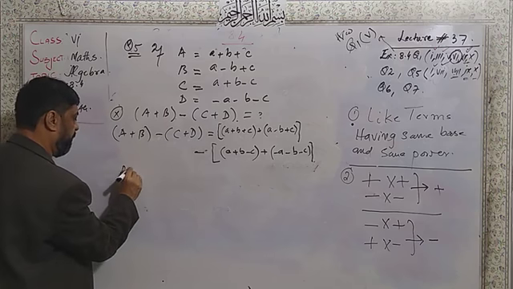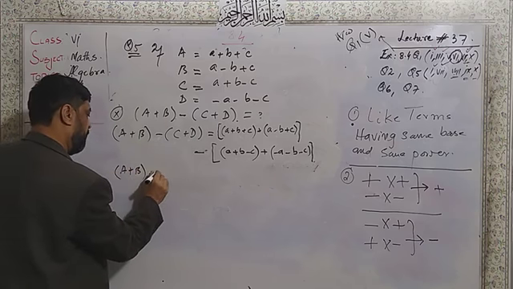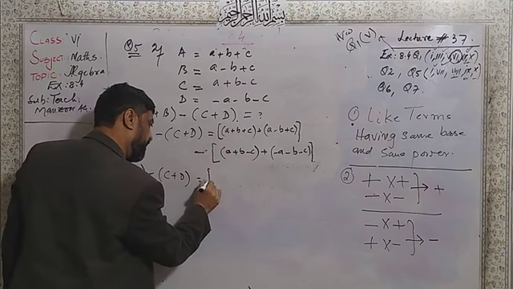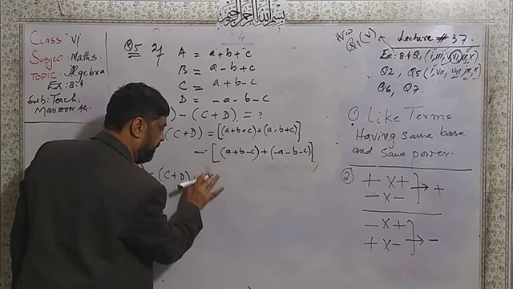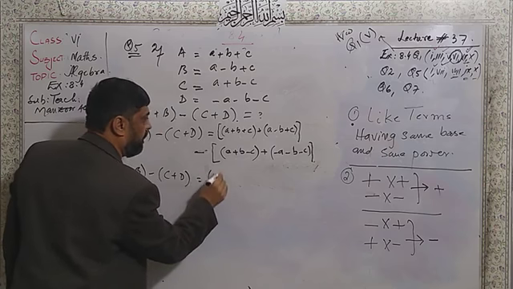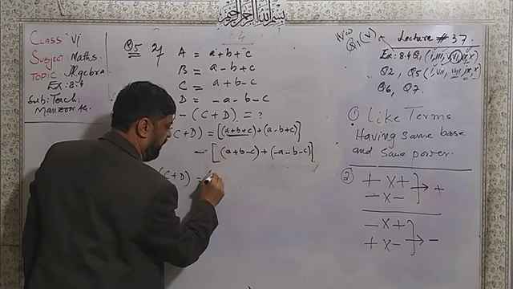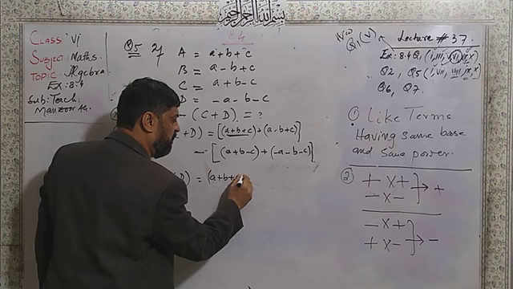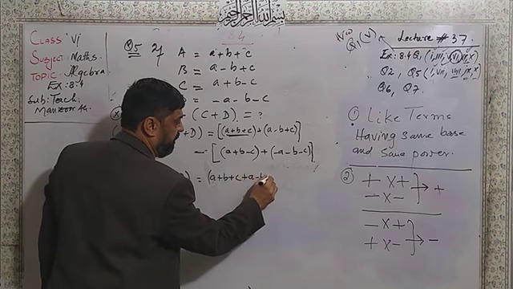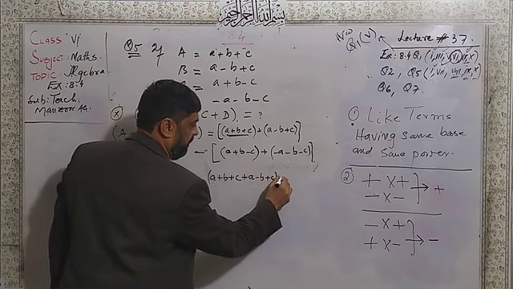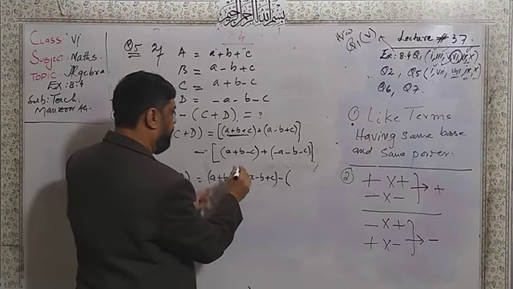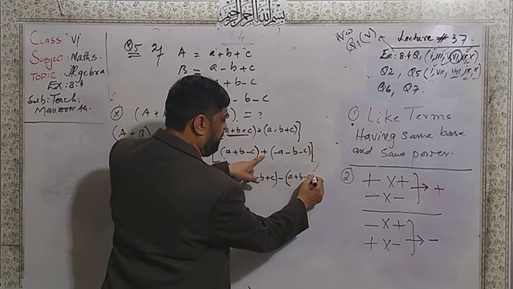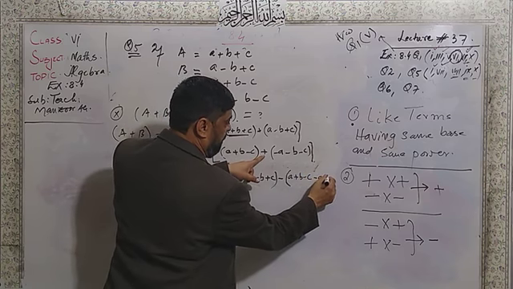This statement, A plus B minus C plus D. I will do this one first. What is inside the bracket? Inside the bracket I write the C value. A plus B plus C. Then plus multiplication, no change, plus A minus B plus C. Okay. Now here the minus. Similarly, I write A plus B minus C. Here no change of the sign. No change.